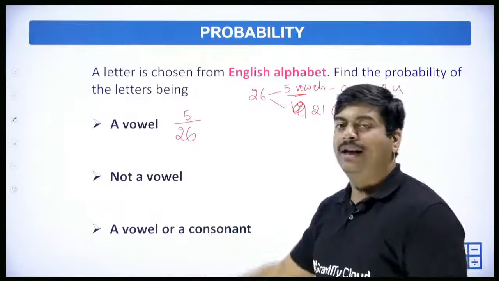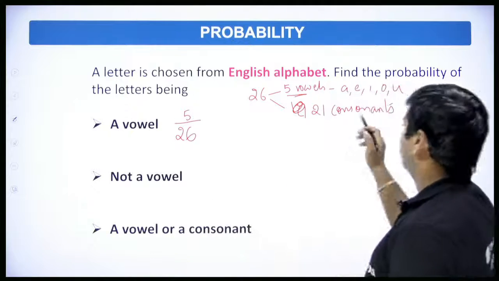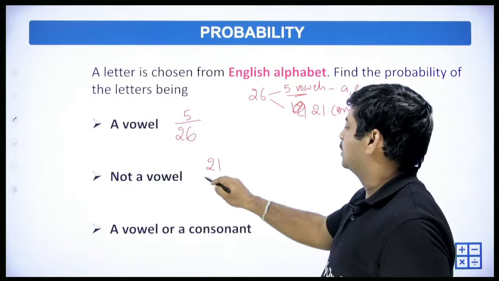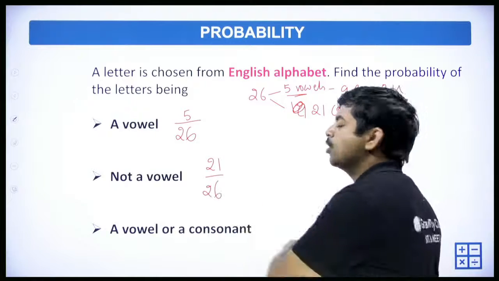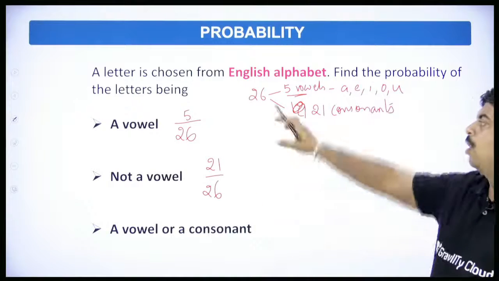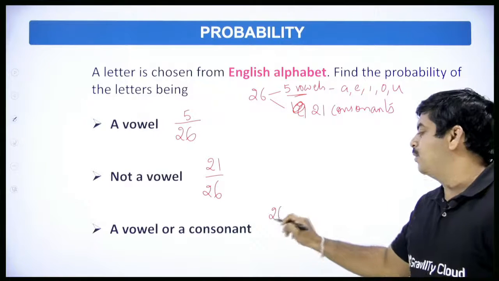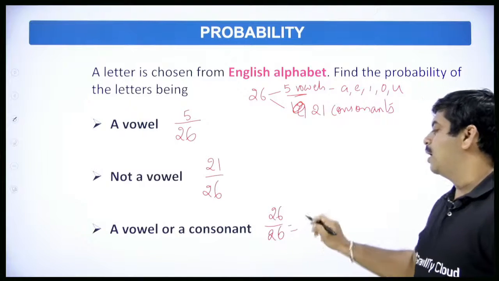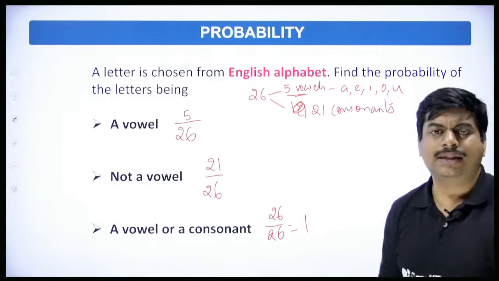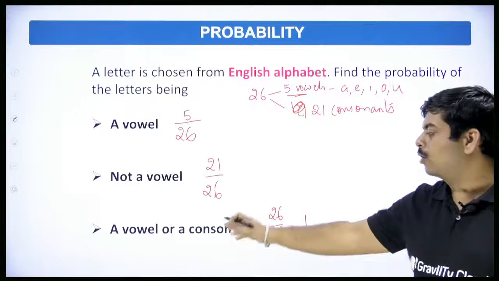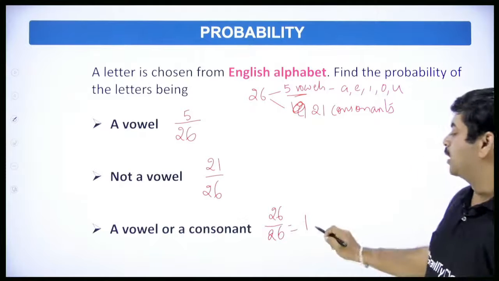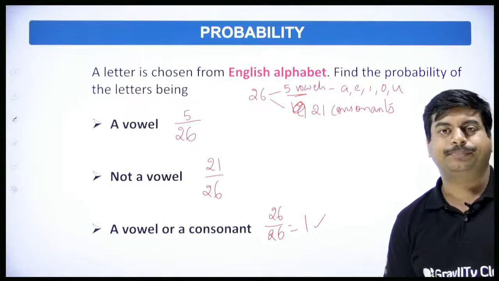Next, not a vowel. If it is not a vowel, it should be a consonant. How many? 21 by 26. Vowel or a consonant, anything can come. That means all the 26 are favorable to us. So 26 by 26, that becomes 1. Definitely in alphabets, either vowels or consonants will be there, so the total will be equal to 1.